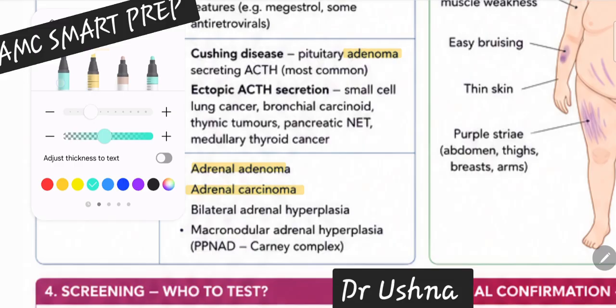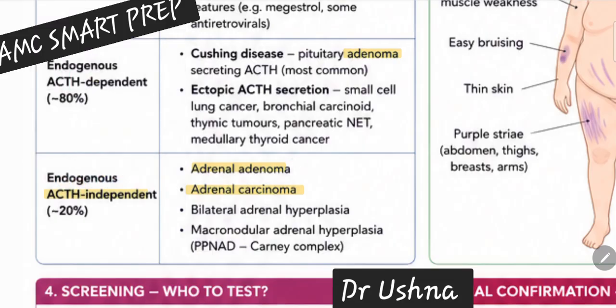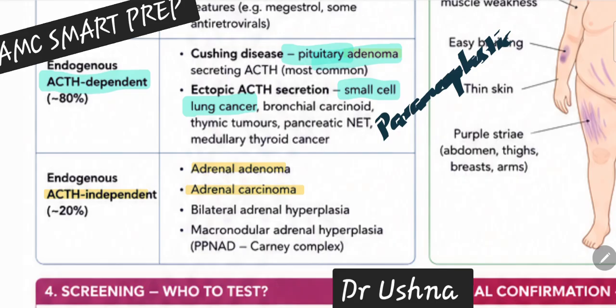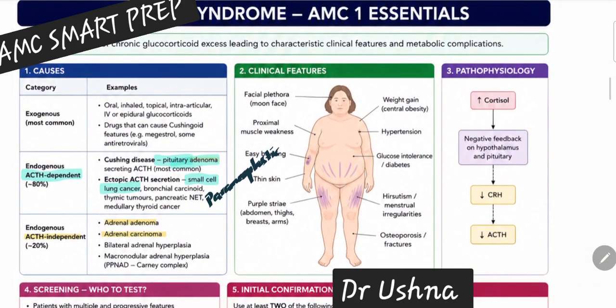Now the third concept is something tricky. Sometimes when your body is having too much ACTH, the problem is not with the pituitary. Your pituitary is absolutely normal, the one we were blaming, but the problem is that something else is producing ACTH. This is known as paraneoplastic syndrome. You all know we have a condition which is lung carcinoma, small cell lung carcinoma, that produces, independent of the pituitary, so much ACTH in the body, and this ACTH is causing increased cortisol levels. So we have a clear concept of why the body is having too much cortisol.